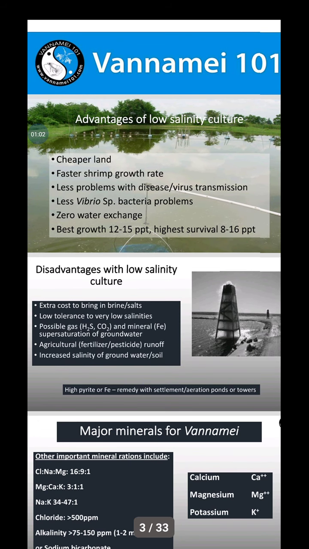Best growth at 12 to 15 ppt of salinity. Highest survival at 8 to 16 ppt is the highest survival rate in Litopenaeus vannamei culture.